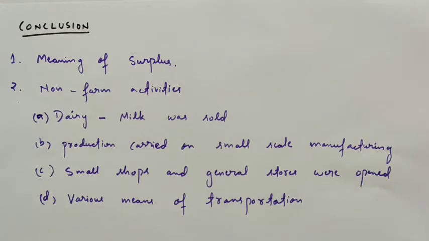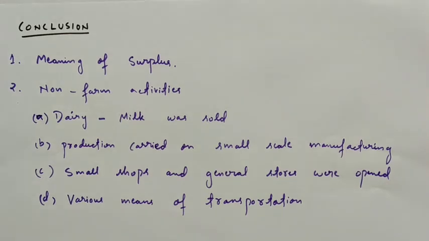Now let us recall what we have studied so far. We have studied the meaning of surplus. What is surplus? Surplus is the amount of something left over when requirements have been met. It is the excess of production or supply. After farming activities, we have also seen what the non-farm activities are that are carried out in Palampur.